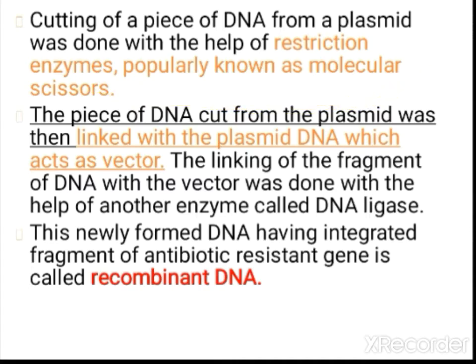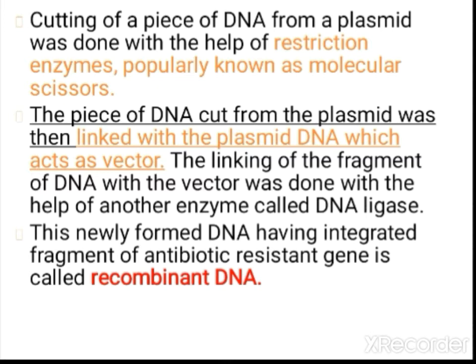Later that piece of DNA cut from the plasmid was linked with plasmid DNA, which acts as vector. It is another bacterium. Vector is the other bacterium chosen, and in the plasmid DNA of that bacterium, the desired piece of DNA we separated was attached.